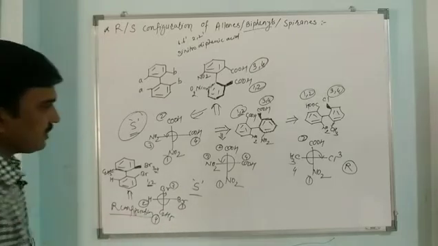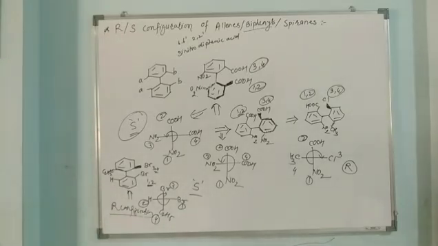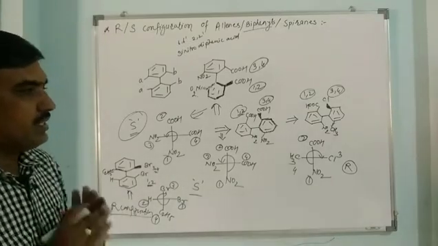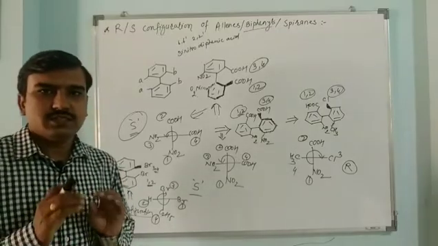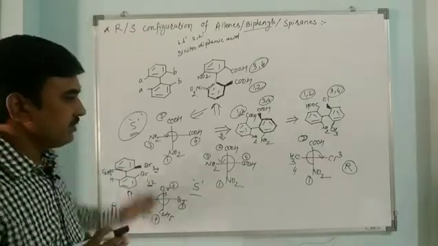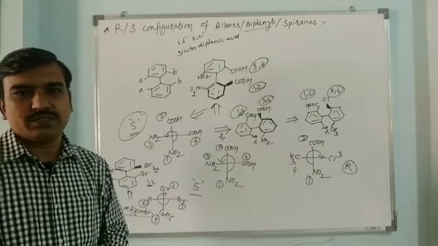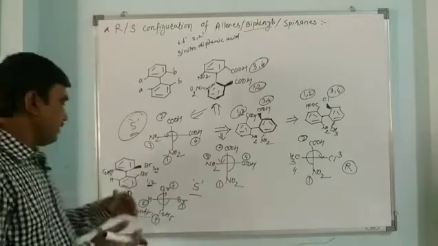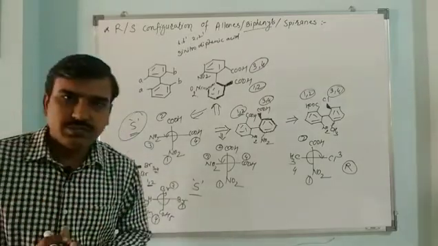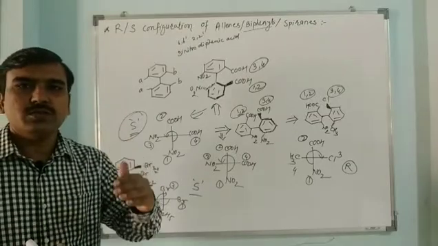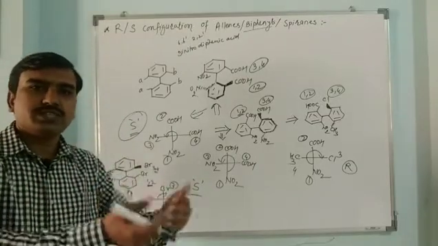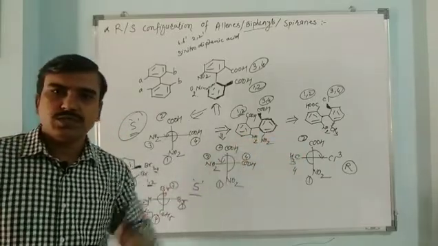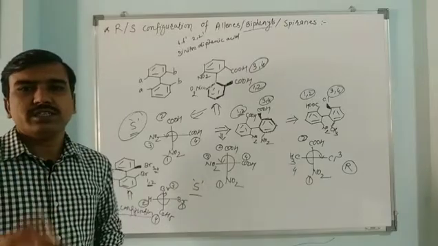So, here the R configuration is assigned to this molecule. So, in this way, a molecule may be given in any arrangement, and we should recognize its configuration easily by using these simple methods of nomenclature. We have to observe the molecule from either this side or this side, but always remember, we can observe the molecule in any direction, but the groups which are closer to the observer will take priority 1 and 2, while the groups which are farther from the observer or away from the observer will get priority 3 and 4.